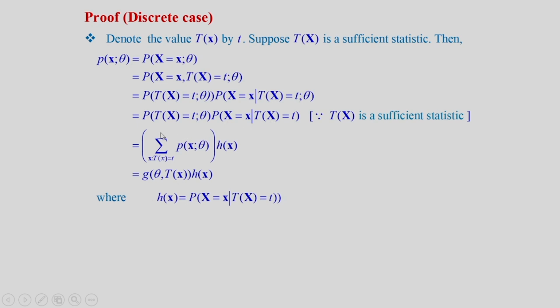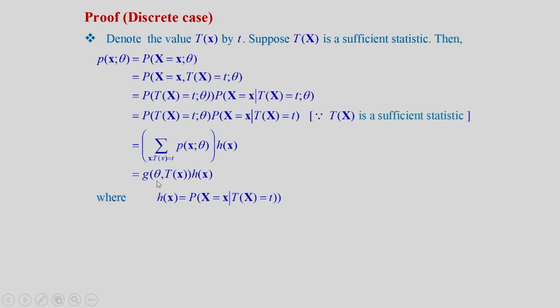So, this term now I can expand in terms of the joint PMF, summation of joint PMF for those values of x for which T(x) is equal to t. Into this part, now this is a function which does not involve any parameter or the statistic, it is simply a function of x.